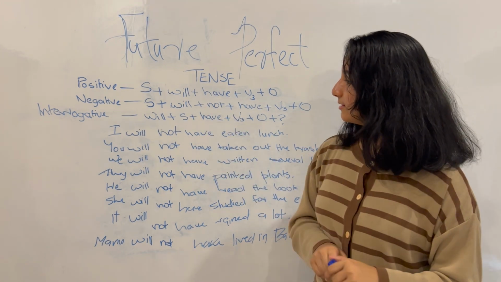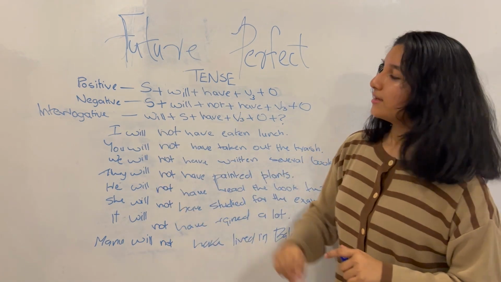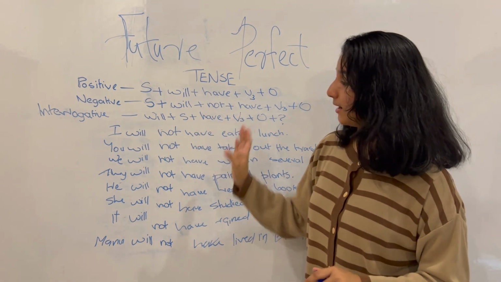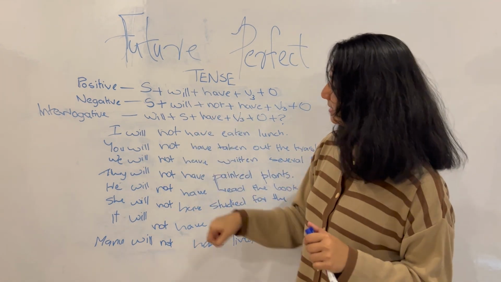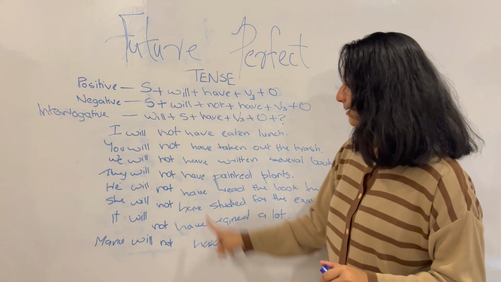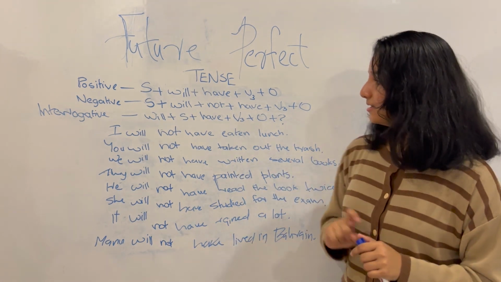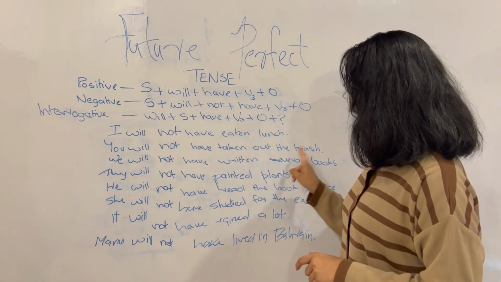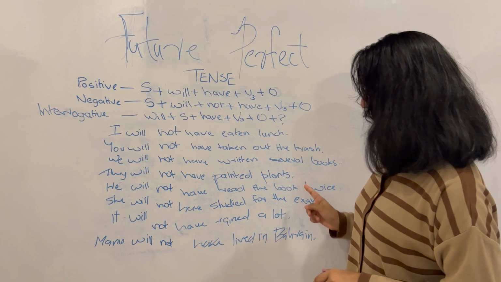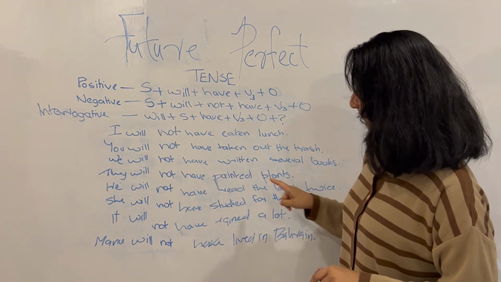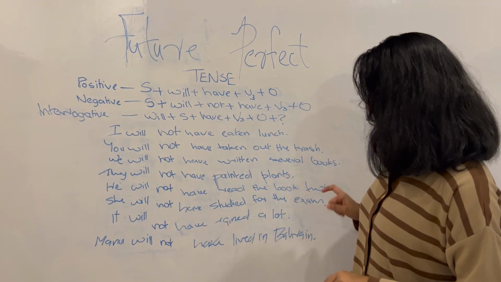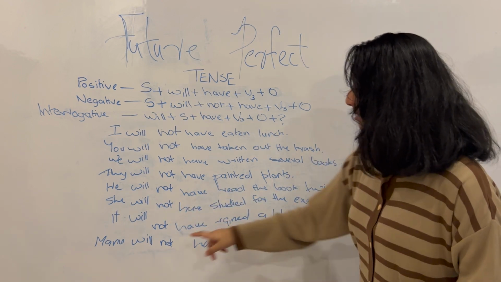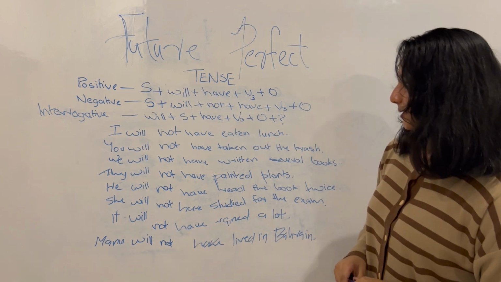So you can see in the examples written here, just as before, we have the subject here, will here, and instead of it right after will being have, it is now including not and then have and then verb in the third form plus object. So you can see here, I will not have eaten lunch. You will not have taken out the trash. We will not have written several books. They will not have painted plants. He will not have read the book twice. She will not have studied for the exam. It will not have rained a lot. Manu will not have lived in Bahrain.